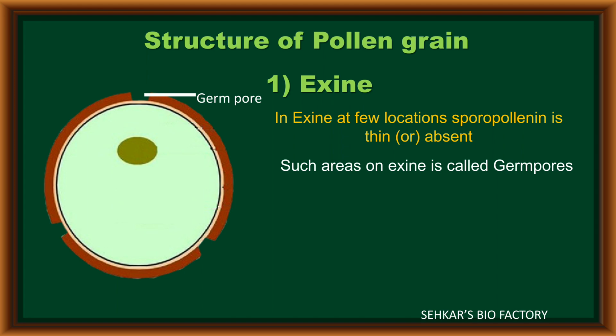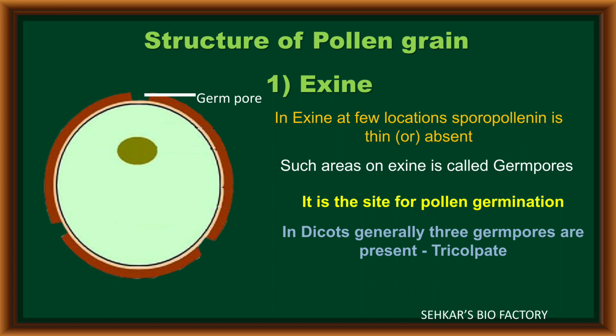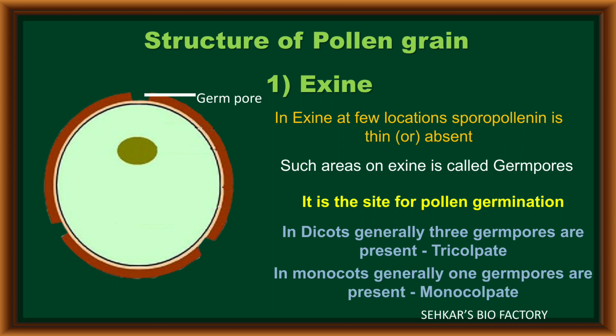These areas are called germpores. These germpores are the main site for the development of the pollen tube during pollen germination. In dicotyledon pollen grains, generally three germpores are present. Such a condition is called tricolpate. But in monocots, only one germpore is present. Such a condition is called monocolpate.